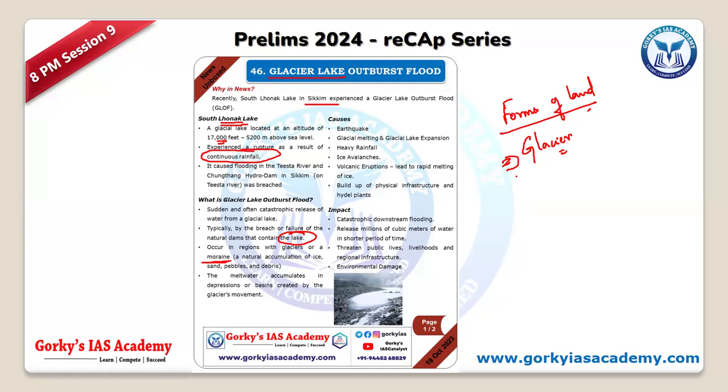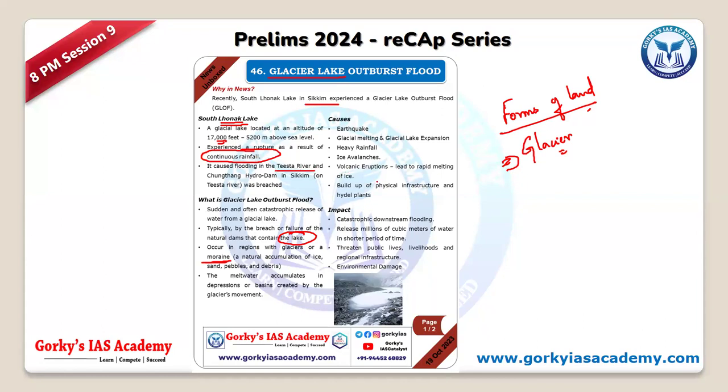You need to check your NCERT in geography where you have the landforms of glacier, especially when the glacier melts. So what are all the basic landforms which happen? Clear? So try to look into that, and also look into the map of Teesta River.